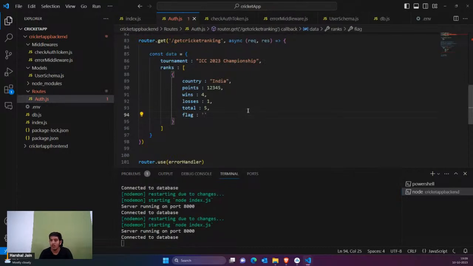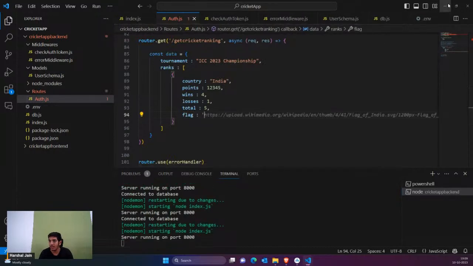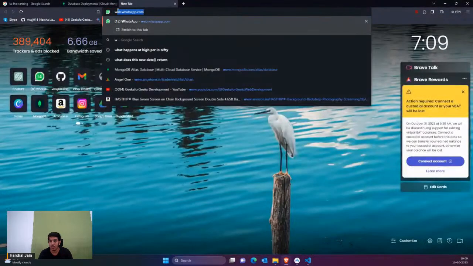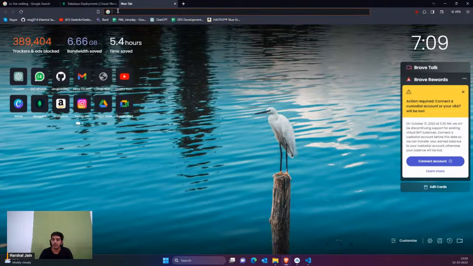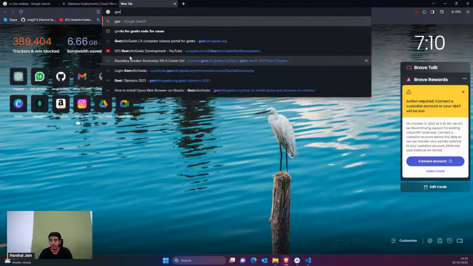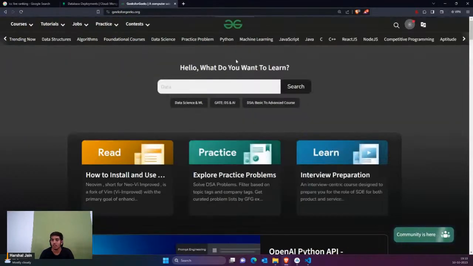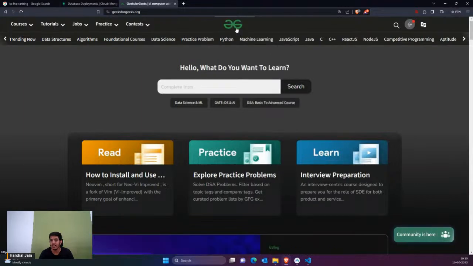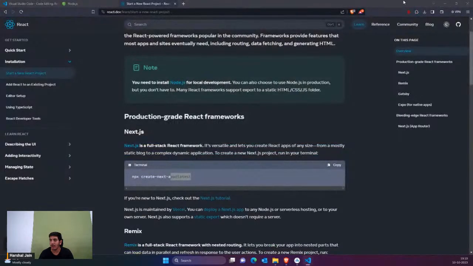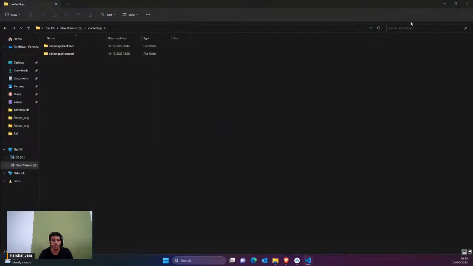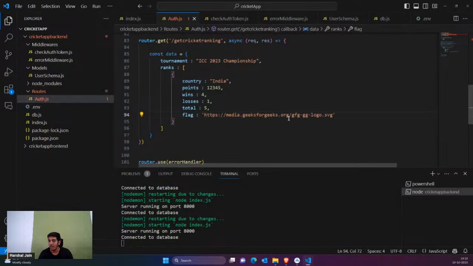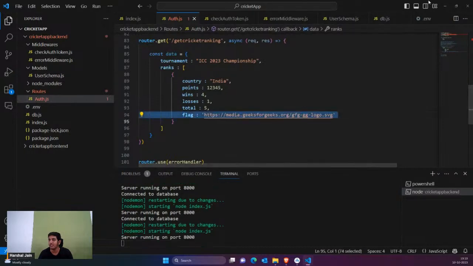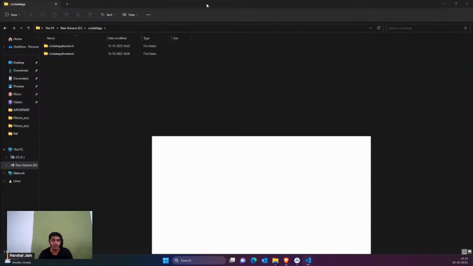Okay, so you're gonna send some flag. So I'm just going to visit like any URL. You can simply go to Wikipedia. Okay, so you can simply go to Wikipedia or anywhere. You can search for the flags, and then you can get those flags and return those flags. Right now I'm just going to just send geeks for geeks .org. I'm just gonna copy this image address. Okay, right now I'm just going to send this image as a response. Okay, so that we have some kind of image here, because we haven't saved the flag, right? So we can't use any random logo here, or else let's do it. Okay, we won't receive any copyright anyways, so let's do it.